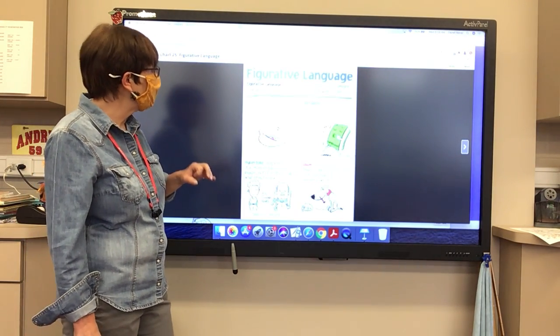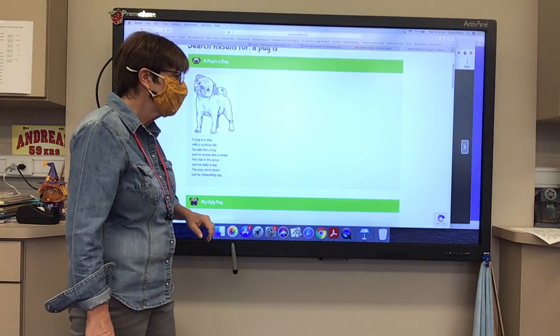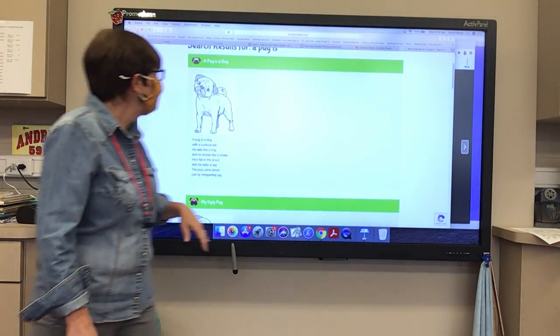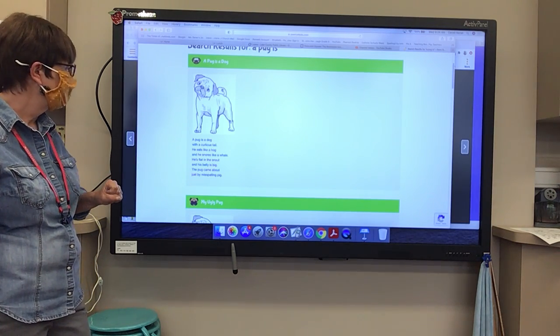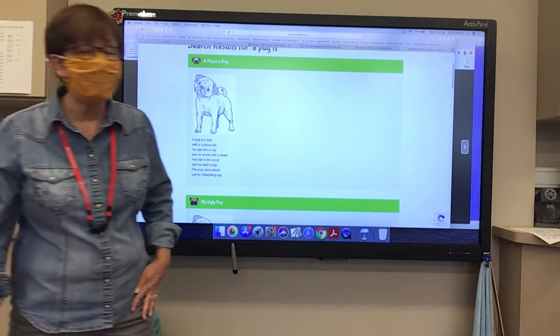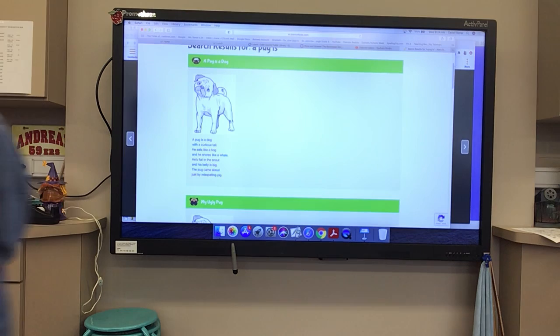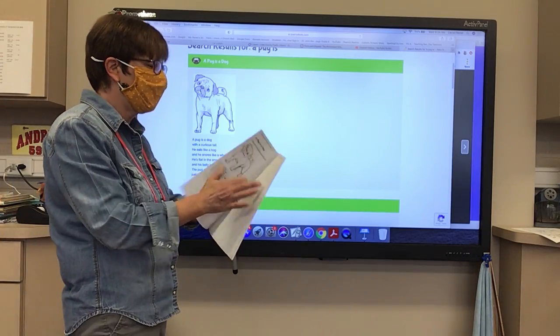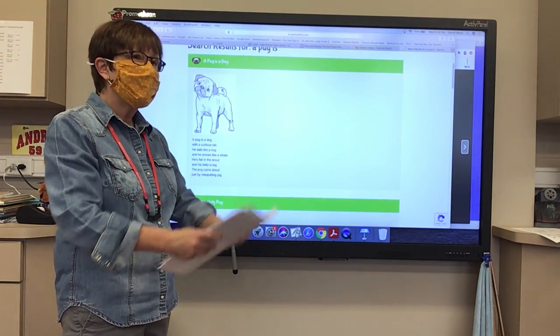So what I have for us today is a poem. It's by Ken Nesbitt, and it's called A Pug Is a Dog. Does everybody have that poem in front of them? I gave you that poem. So we should all have that poem. A pug is a dog. And so let's read that poem.